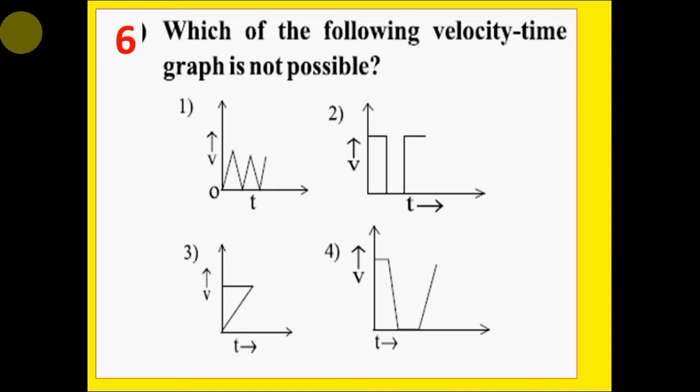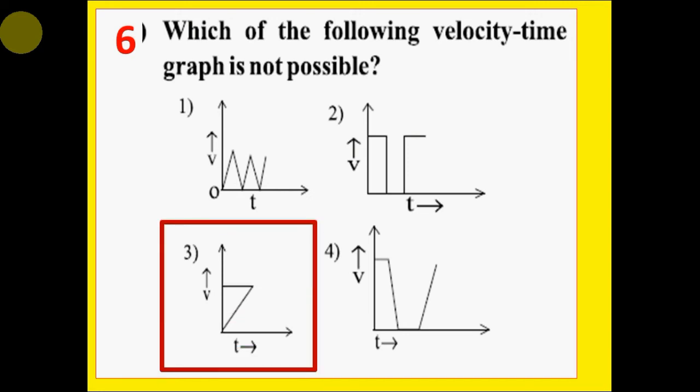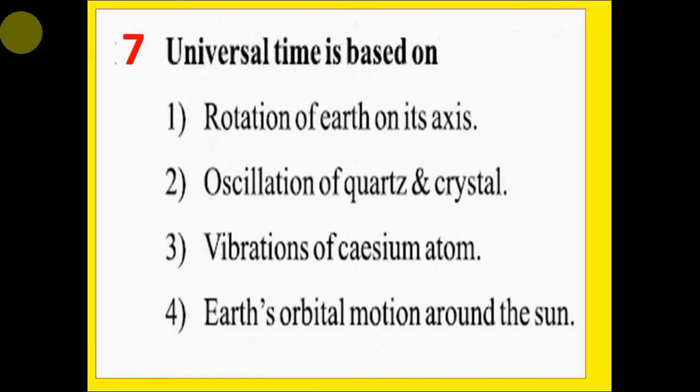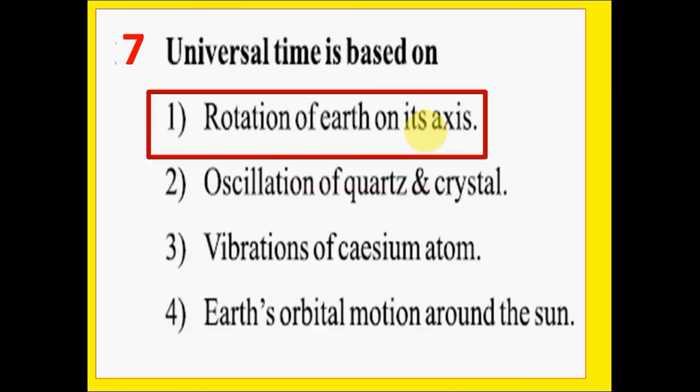Question 6. Which of the following velocity time graphs is not possible? Option 3 is the correct answer. Question number 7. Universal time is based on: option 1 rotation of Earth on its axis, option 2 oscillation of quartz crystal, option 3 vibrations of cesium atom, option 4 Earth's orbital motion around the sun. Correct answer is option 1 rotation of Earth on its axis.